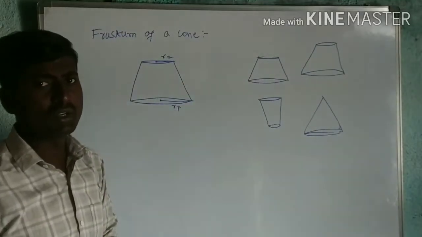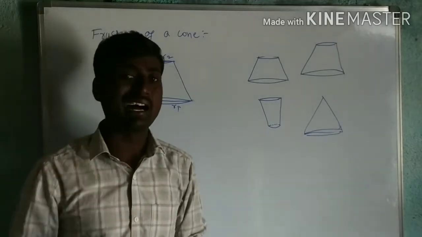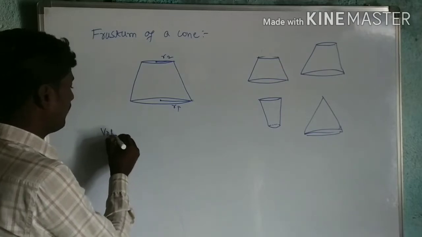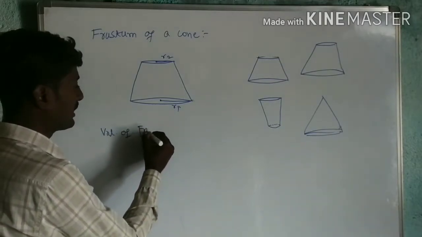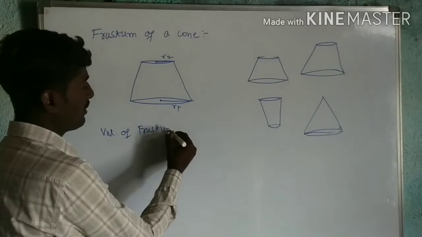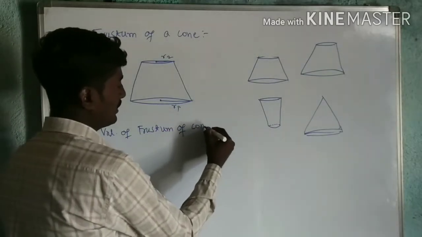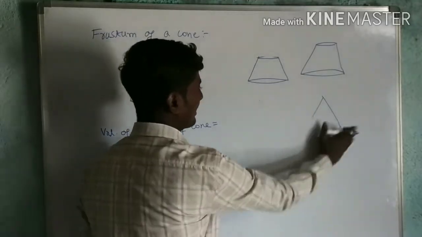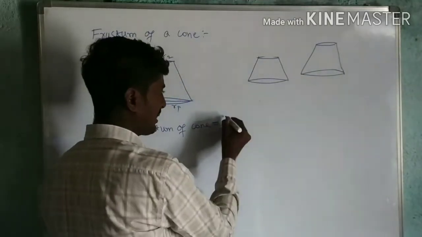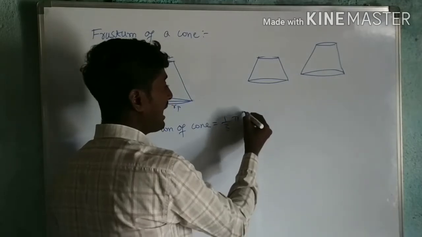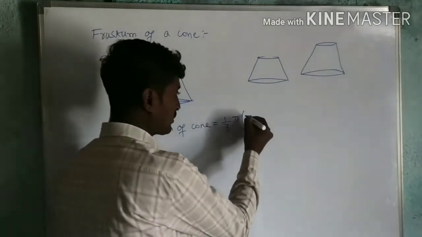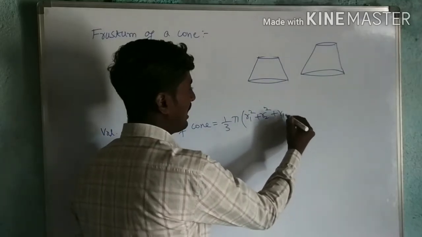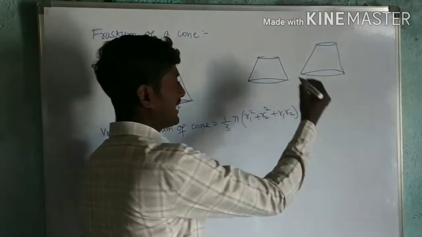Now volume of cone we know the formula. What is that? 1 by 3 pi r square h. Now what will be the volume of the frustum of a cone here? So volume of the frustum of a cone is 1 by 3 pi, and instead of r square, it is r1 square plus r2 square plus r1 r2, into h.